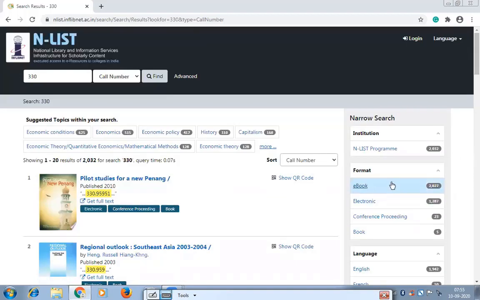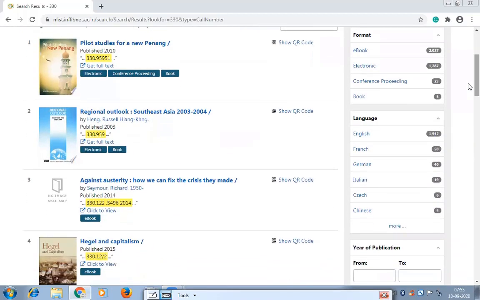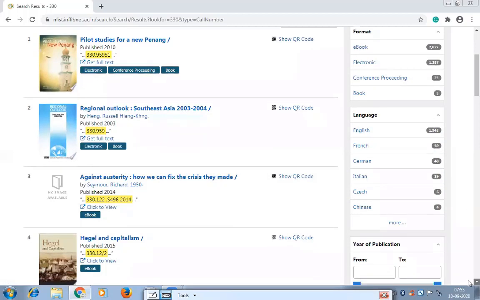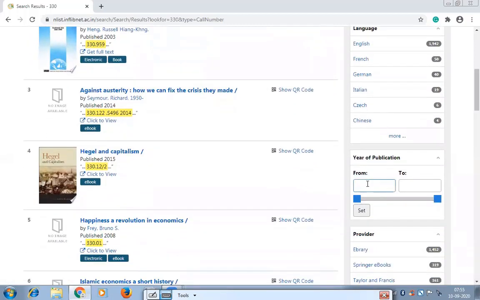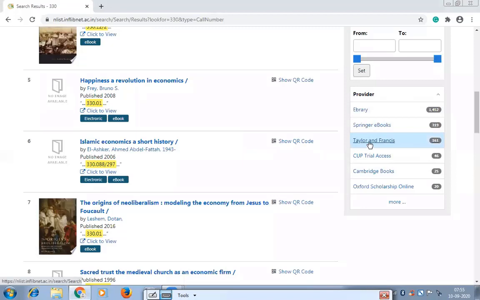And this is the format in which you have received these documents. Now you can see here ebooks, electronic format, conference proceedings and books. Then this is the language in which you want material. See, materials in these many languages are available in this database. Then this is the year of publication. You can put the year of publication, from which year to which year you want resources published. That also you can refine here. Then these are the publishers whose ebooks or e-resources are available when you put the call number.